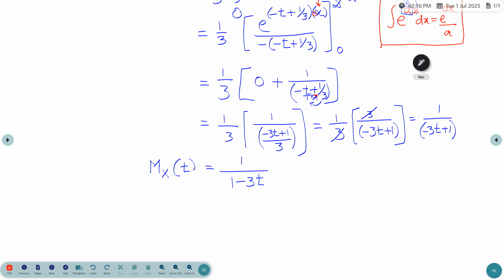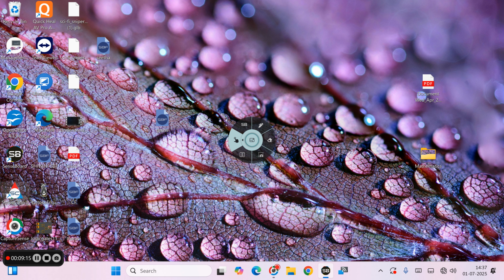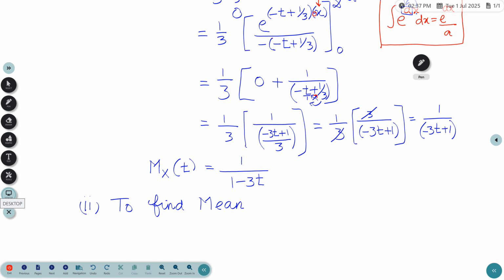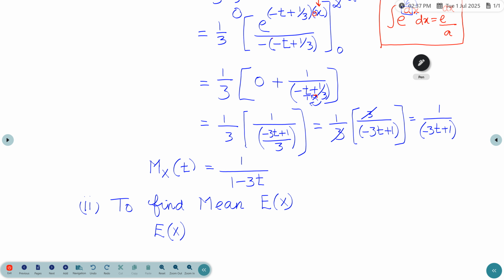The second one, we need to find the mean value, that is E of x. To find the mean, E of x, the formula is the moment generating function's first derivative at point 0. So this is the formula for E of x.